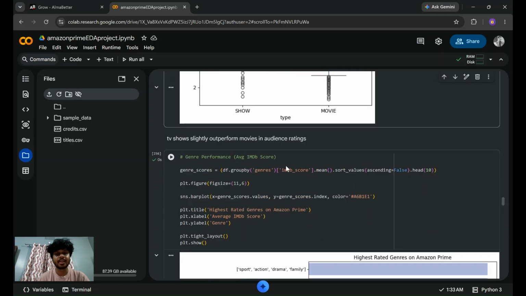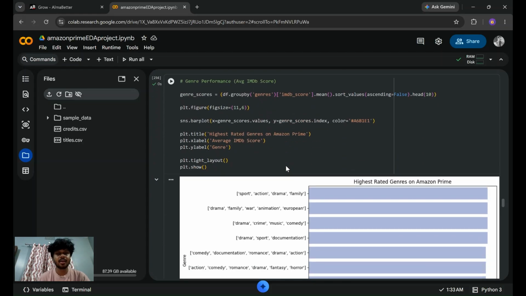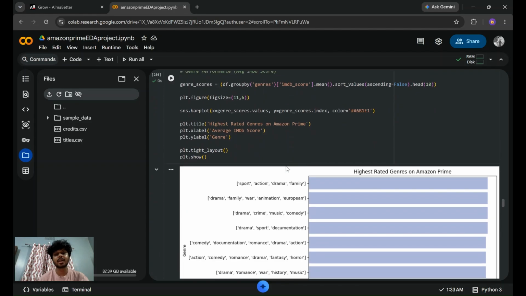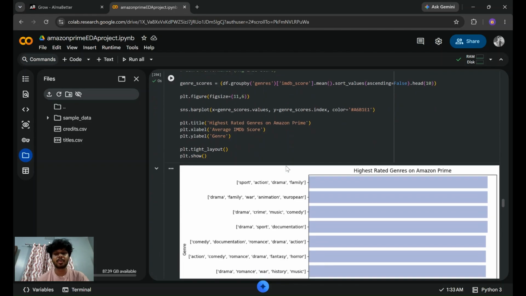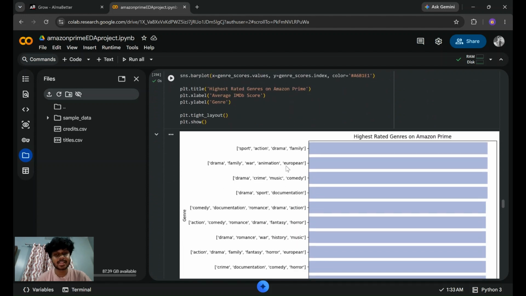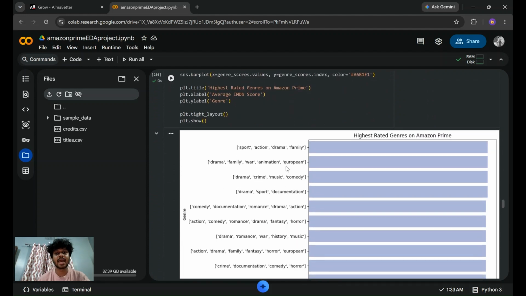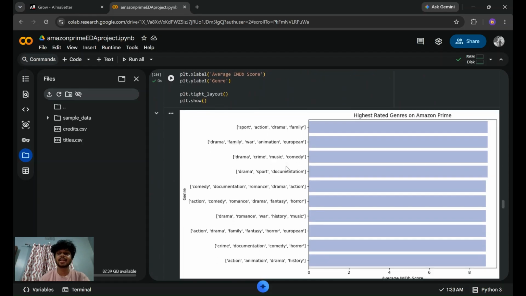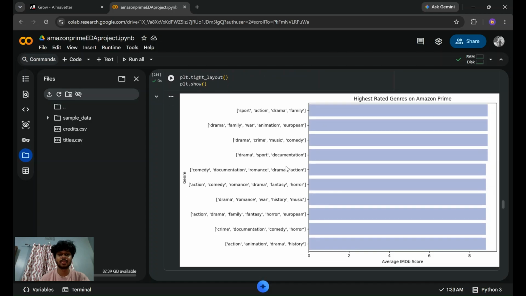And my next visualization is genre performance. So which genre performs best based on the average IMDb rating. As you can see, sports, action and drama are leading, and these are the highest rated genres on Amazon Prime.